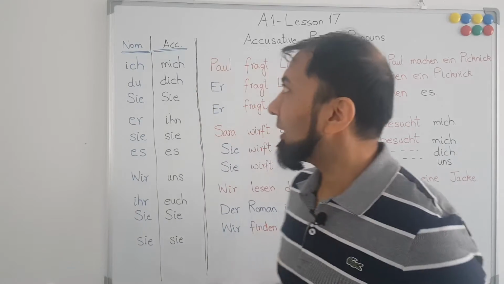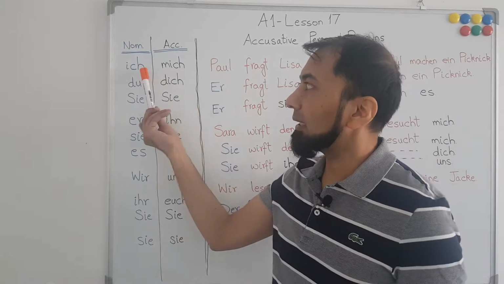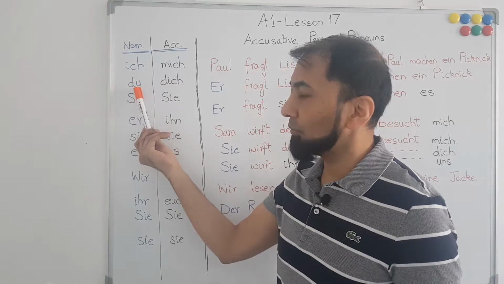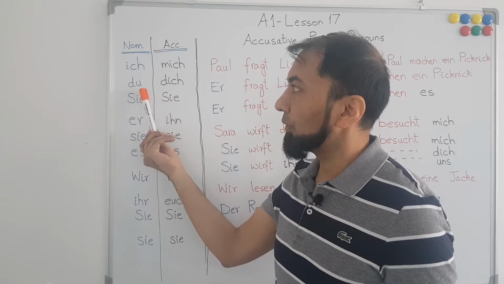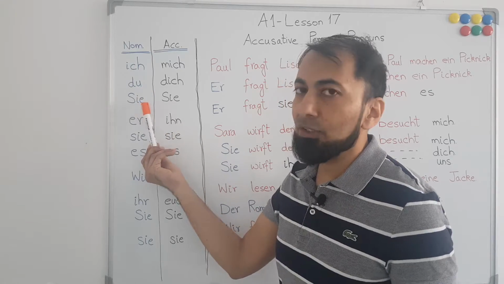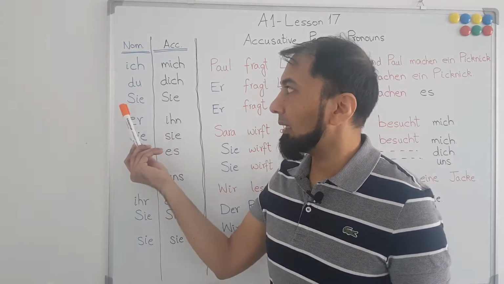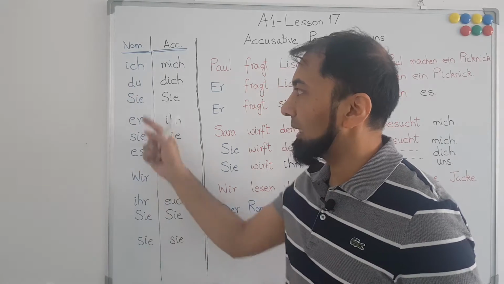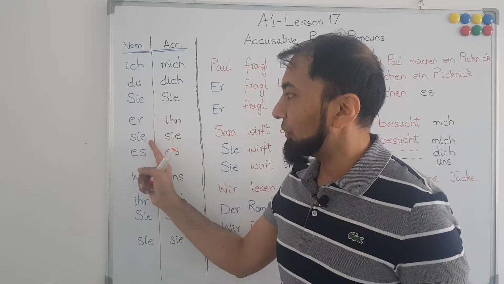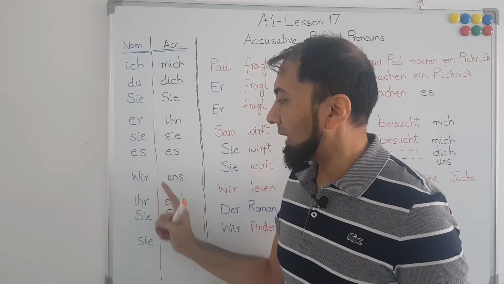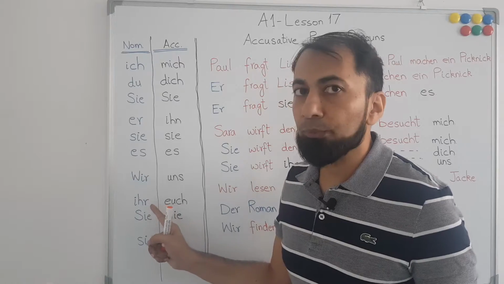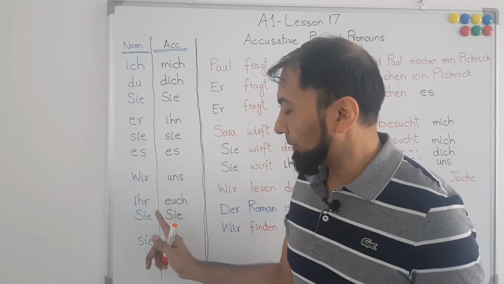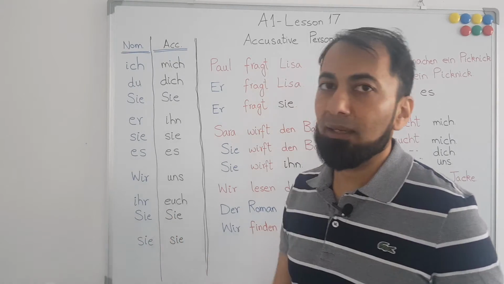So let's start with the nominative one first. I, in German language, is ich. You is du, and in German language we differentiate between sie and du, formal and informal. For informal we use du, and for formal we use Sie. He, she, it, we is wir, ihr is you people in an informal way, Sie is you people in a formal way, and sie is they.